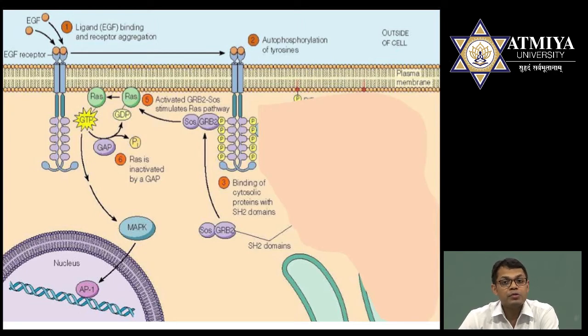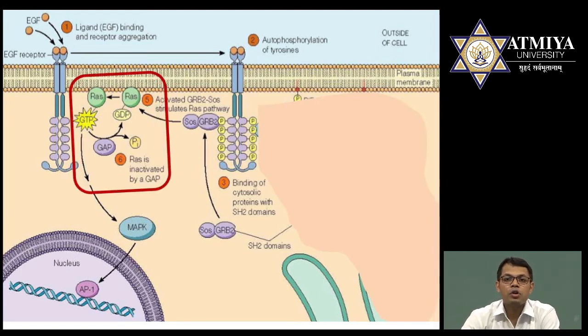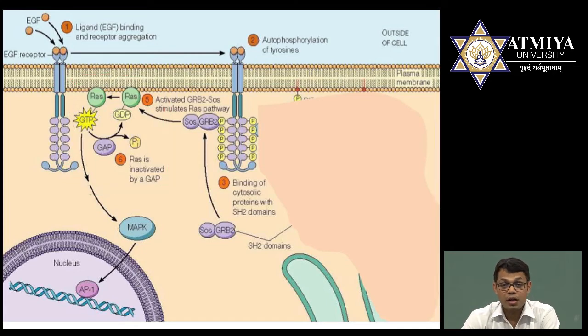So what type of biological activity will you observe? You can see here in the overall picture that once growth factor binds to the receptors, these receptors become activated, which I have shown in the previous diagram also, and now RAS becomes activated. So basically I am going to show the activation of RAS. I will start from RAS only, as in the previous video I have shown that RAS is activated.